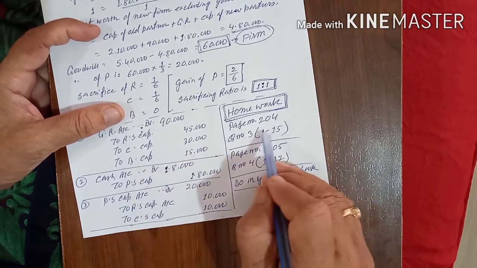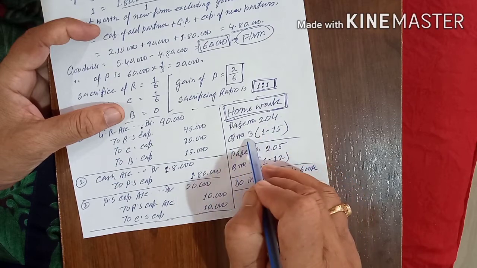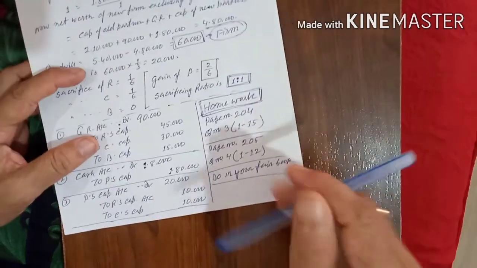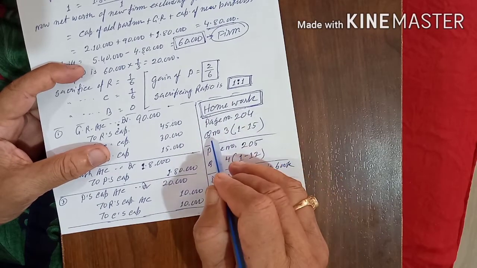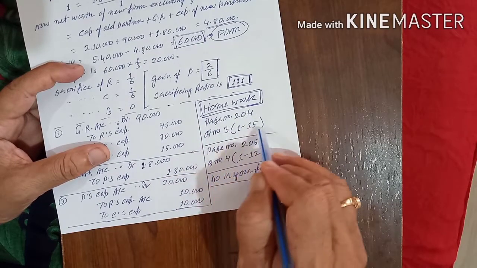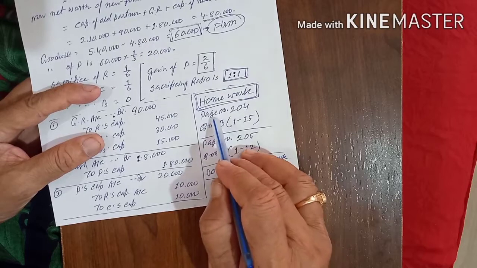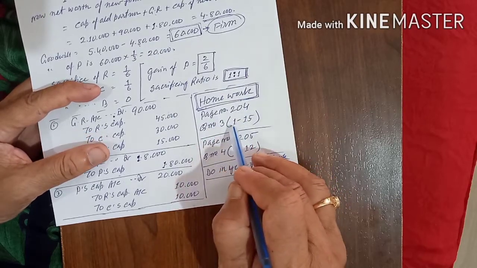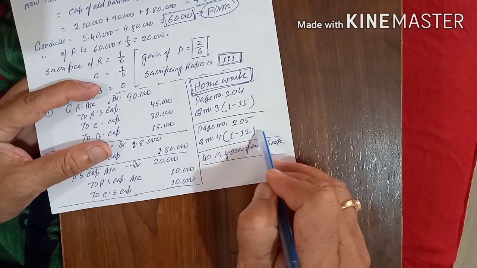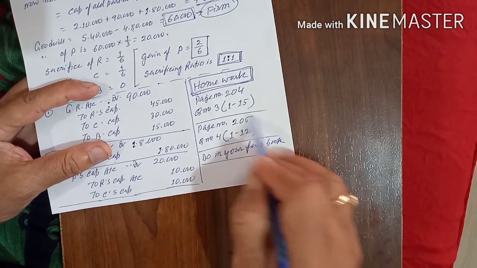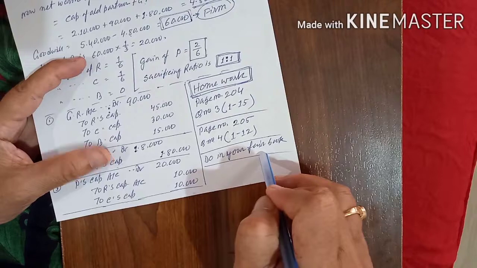All these 15, page number 204, question number 3, 1 to 15, and page number 205, question number 4, 1 to 12. Do all these questions in your fair book.